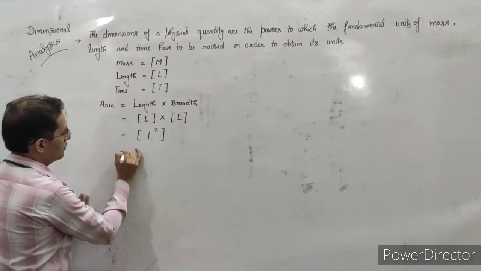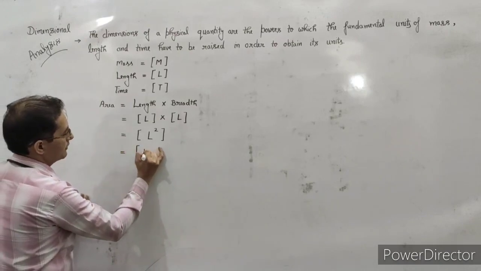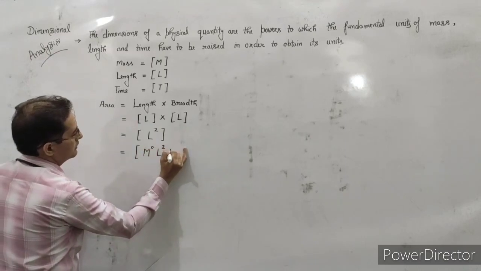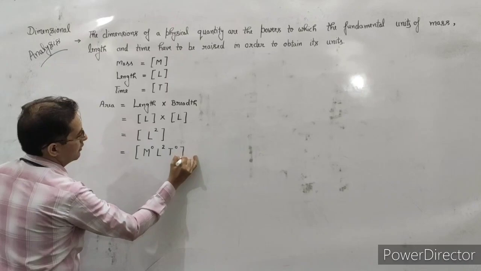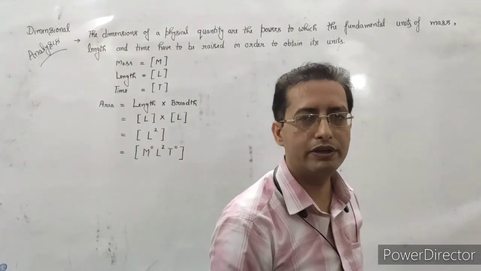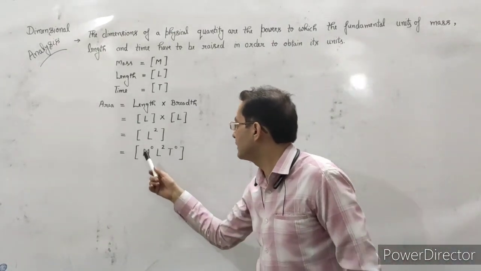Here it will be represented as [M0 L2 T0]. Why do we use M0, L2 and T0?